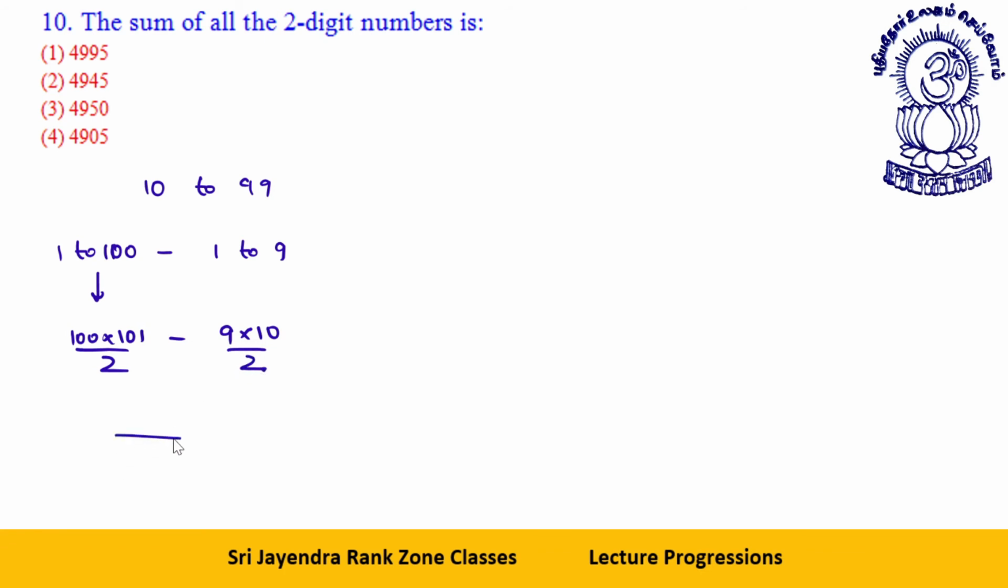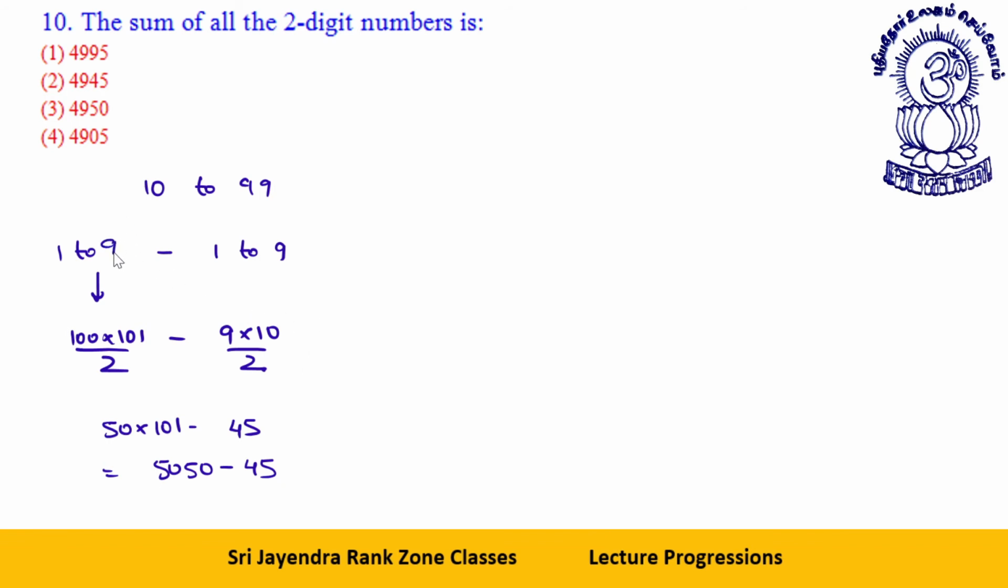Getting it? So far clear to everyone? 50 into 101 minus 45. This is 5050 minus 45. Small mistake on my part, dear student.